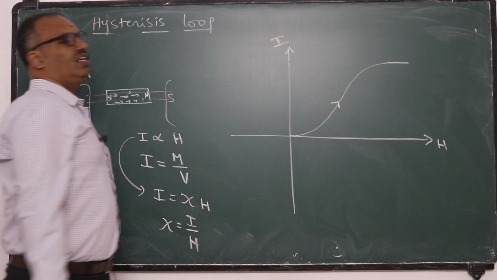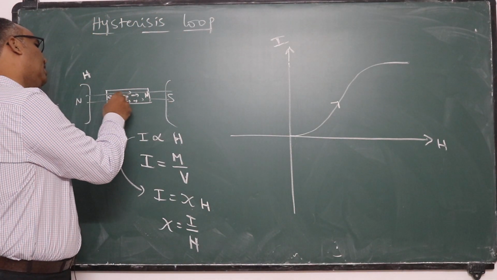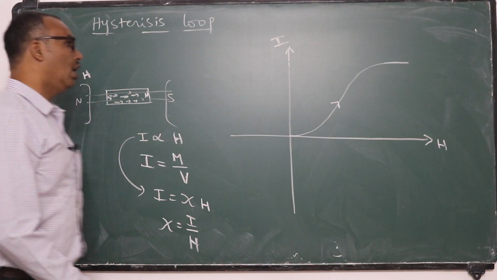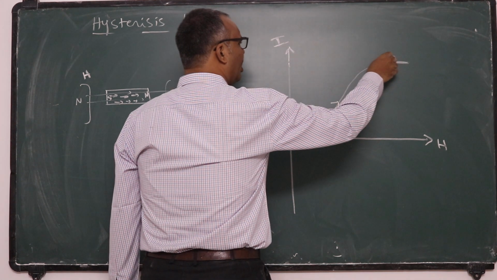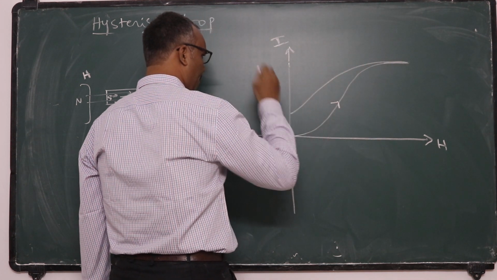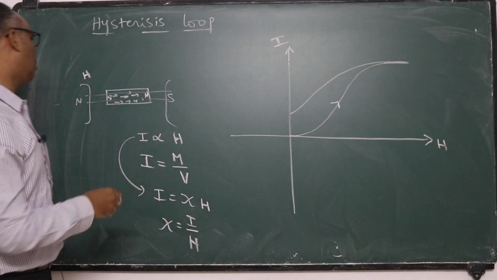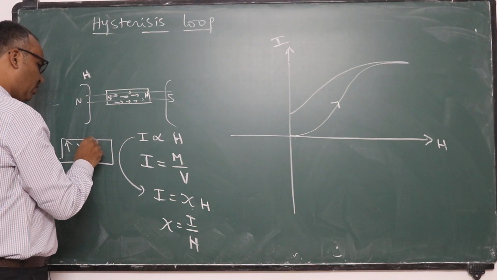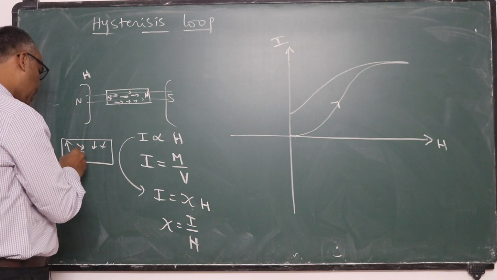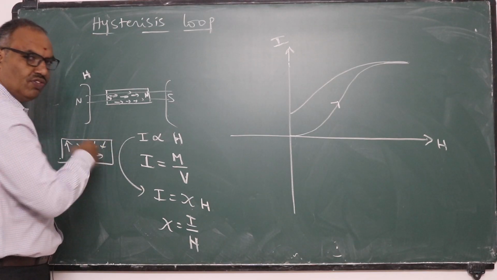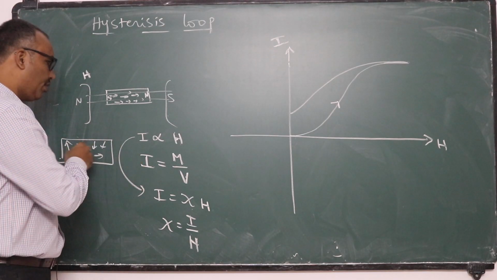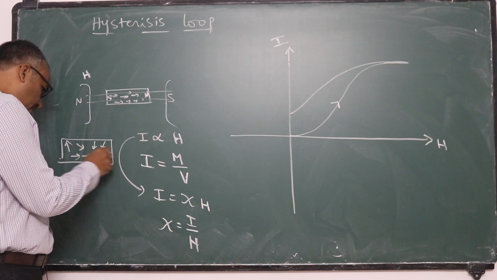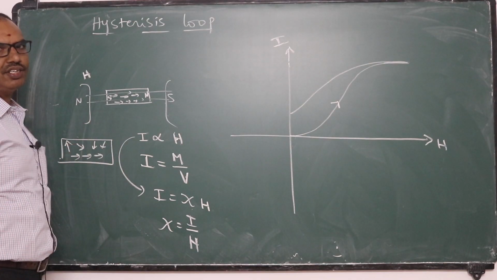If I remove the external field, what will happen? Again, these atomic magnets orient randomly themselves and it loses magnetism. When you make H equal to 0, that means if you remove this field, what will happen? Most of the atomic magnets which were aligned earlier will now randomize and a few of the atomic magnets will be in the direction of the field. After removal of H, some atomic magnets are aligned themselves in the field direction.